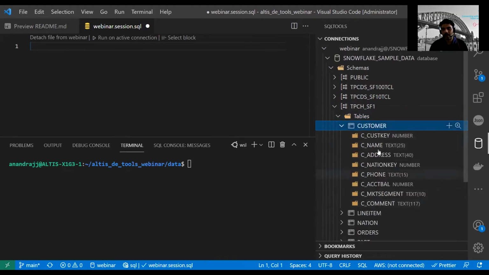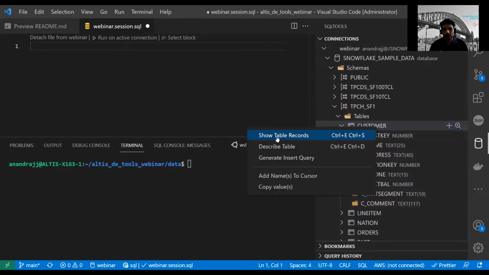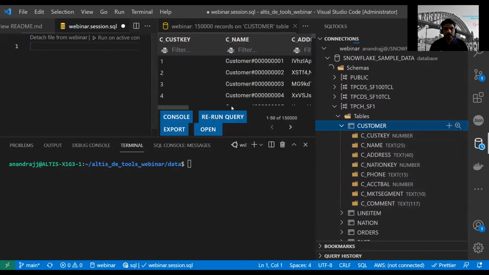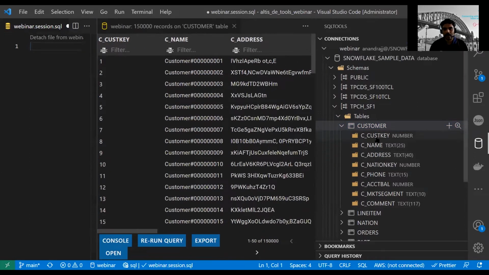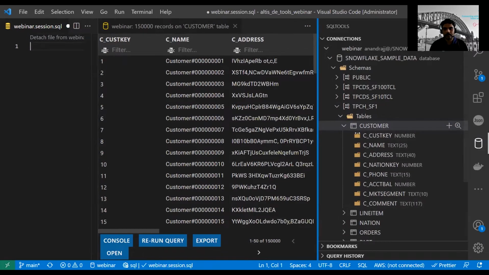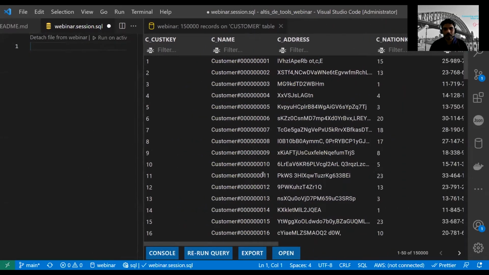It can take you up to the column level, so you can see show table records. Let's close this one so that we can see this clearly. All the columns are available here, and you can rerun the query. It's cool that it also gives you the count of records at the bottom.